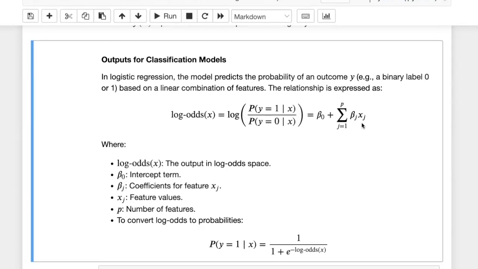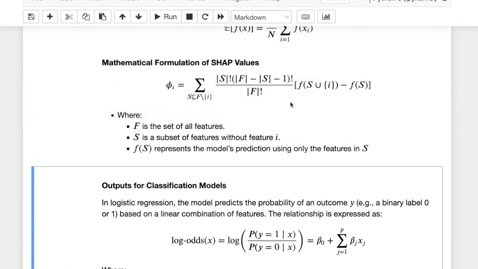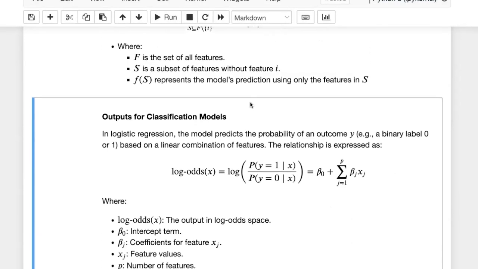And if we have correlated or dependent features, we know that this is a problem because then logistic regression may distribute these beta j's in different ways to these features. However, SHAP is using a way more advanced method to find the contribution of each feature. So that's something very interesting we're going to do.